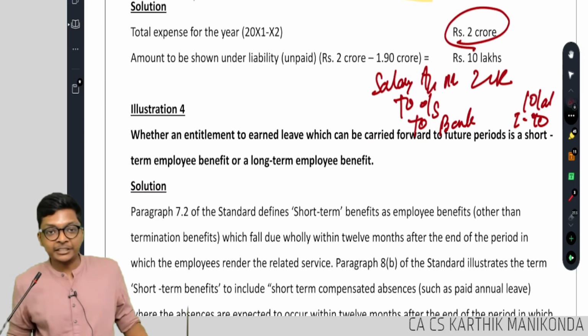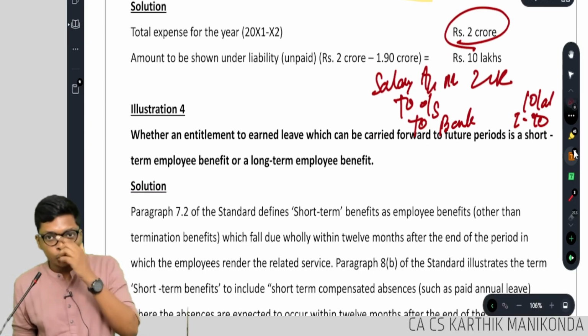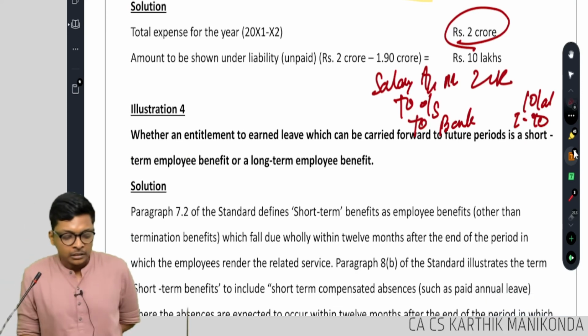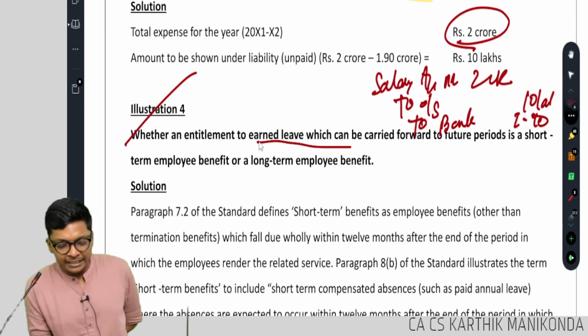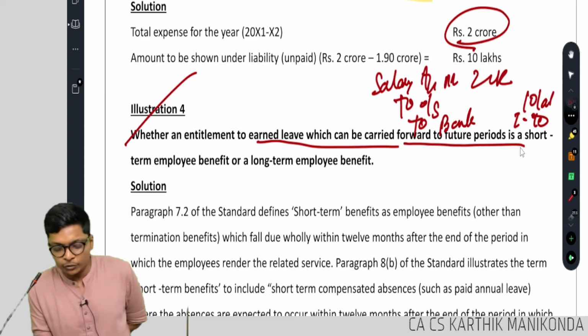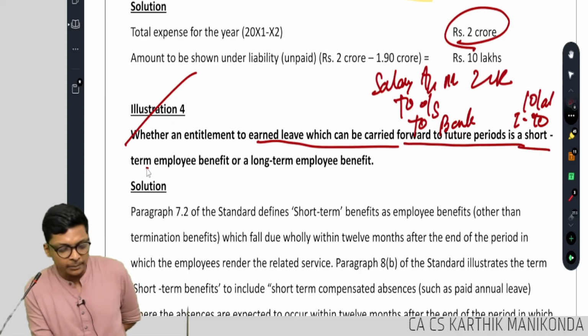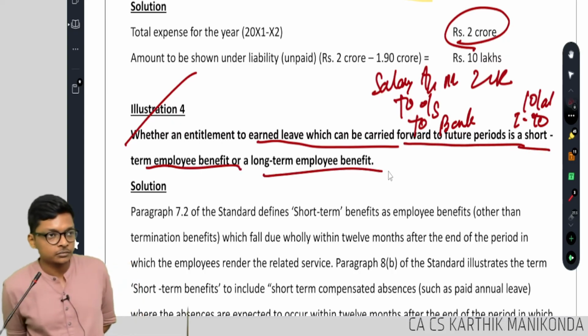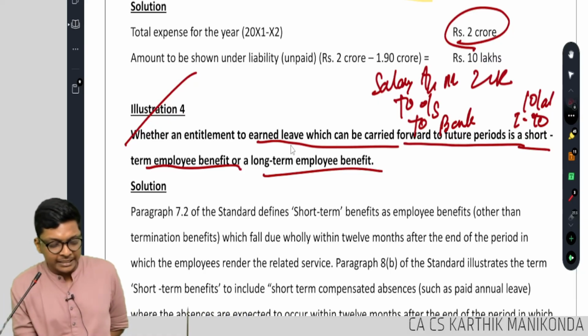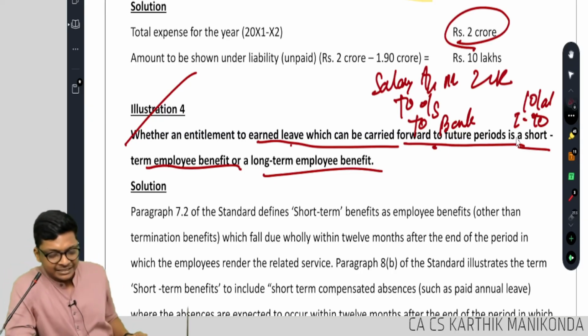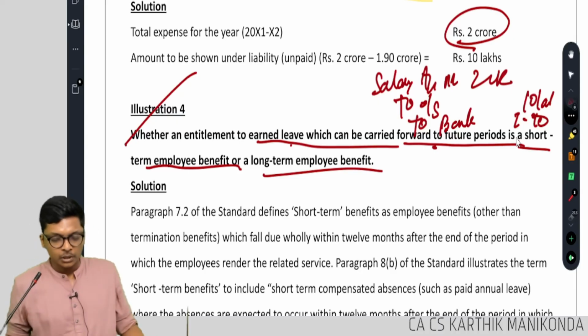Next, illustration 4. Carefully answer. You know the answer, guys. Whether an entitlement to earn leave which can be carried forward to future periods is short-term employee benefits or long-term employee benefits? Whether an employee entitlement of earn leave which can be carried forward to future periods is short-term or long-term.